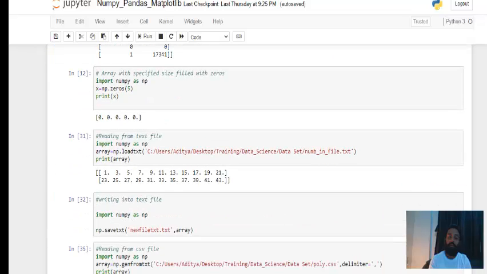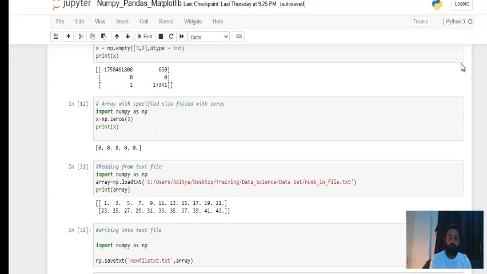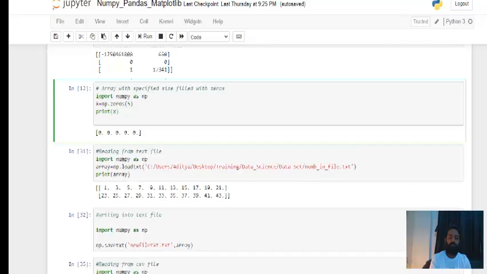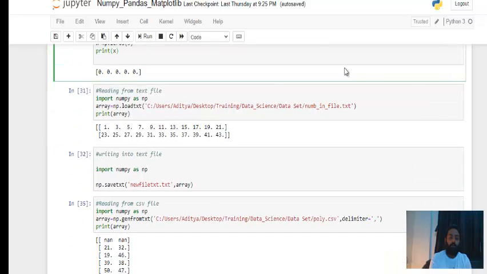Again, the array with the specified size filled with 0, we did this. And then we have reading data from a text file. Cool. So let's say you have a file called num.txt. Let me show you this file. It will be easier for you to understand. Just 1 minute. We'll see this file.